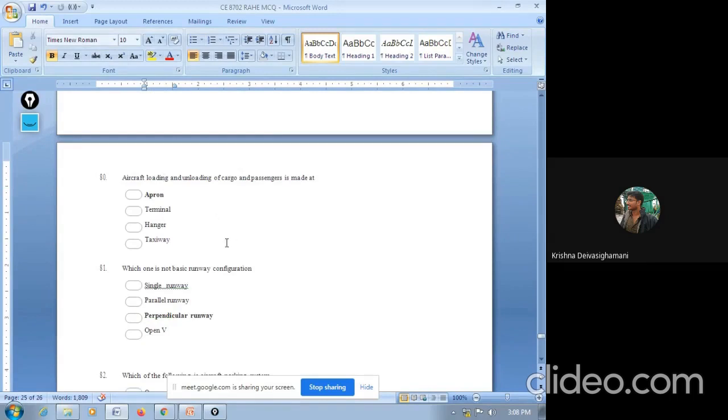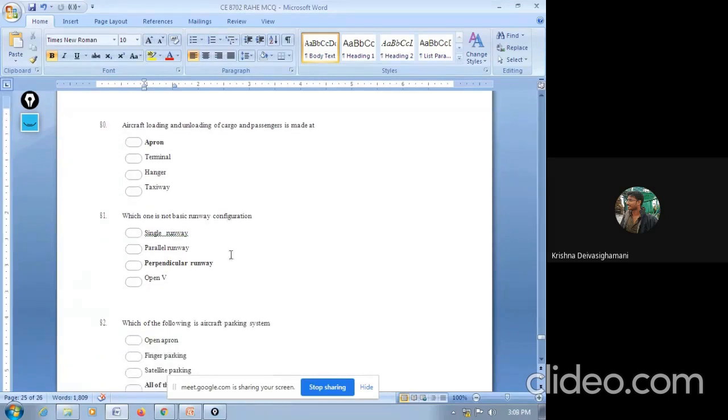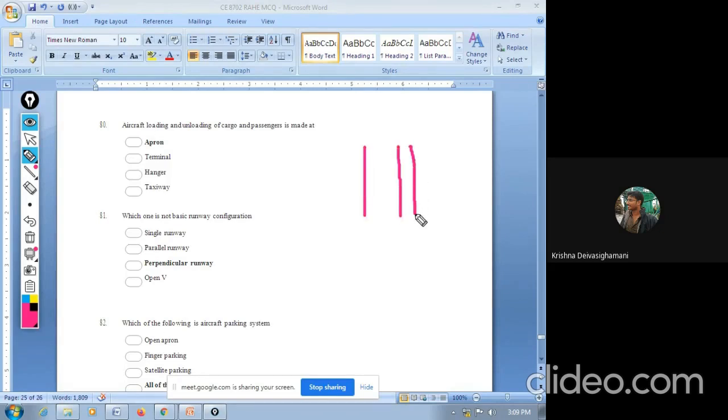Next question. Which one is not the basic runway configuration? Options are single runway, parallel runway, perpendicular runway, open V runway. The answer is perpendicular runway. We are having basic runway configurations: one is single runway, another one is parallel runway, another one is open V runway, another one is intersecting runway.